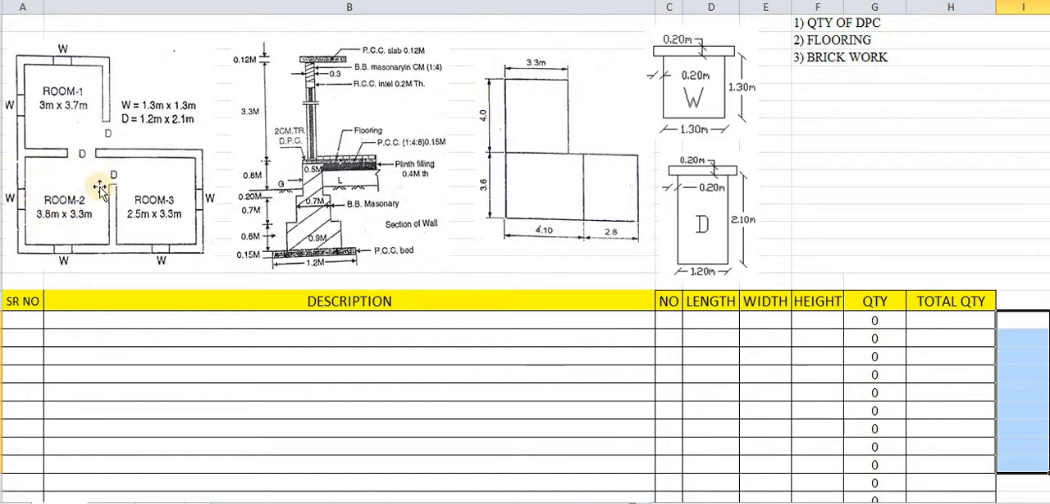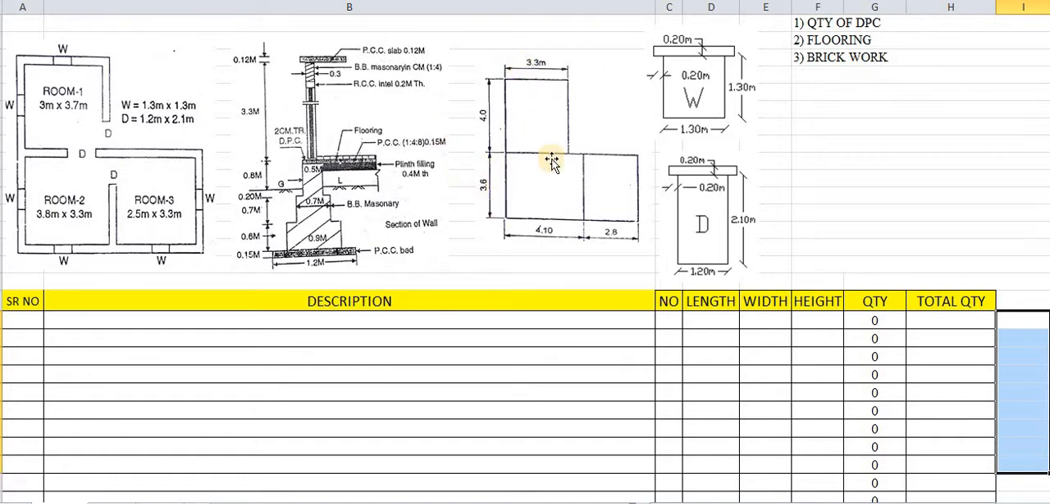What about room number 2? Room number 2 lengthwise is 3.8. So 3.8 plus again 0.3 comes to 4.10 along the length side. Again 2.5 along the length side plus 0.3 comes to 2.8. What about the width side? 3.3 is the width for room numbers 2 and 3, which have the same identical width. So 3.3 plus 0.3 is 3.6. So here we have taken 3.6.